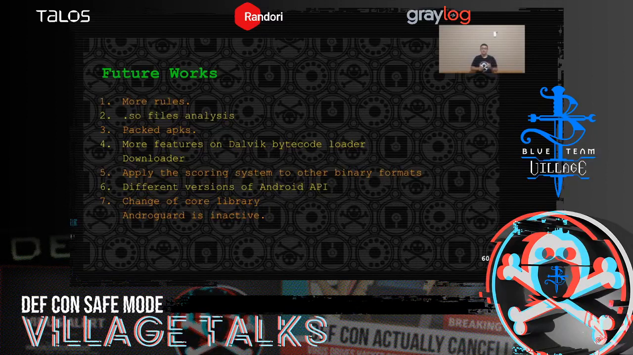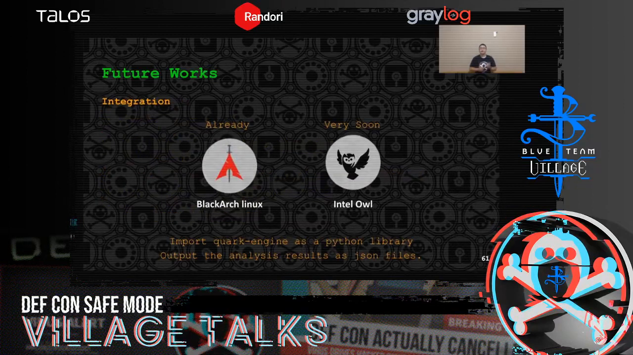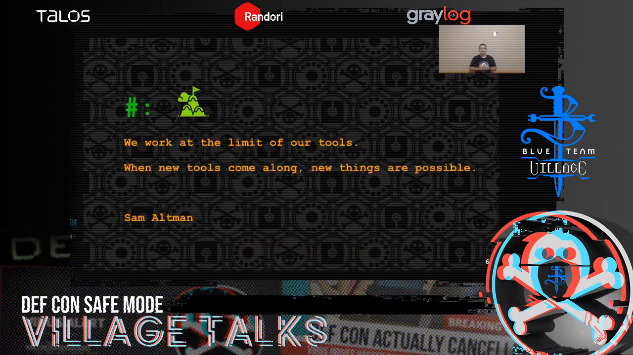And we noticed that APIs change in different versions of Android. So we will also take care of this problem in the next version of Quark. Oh, we would probably change the core library since Androguard has been quite inactive recently. And one more thing. Actually, we're trying to make Quark itself easier to integrate into other tools. For example, users can import Quark as a Python library and output the analysis result as a JSON file. So now Quark is collected in BlackArch Linux and will soon be integrated into a threat intelligence analysis tool, Intel-O.